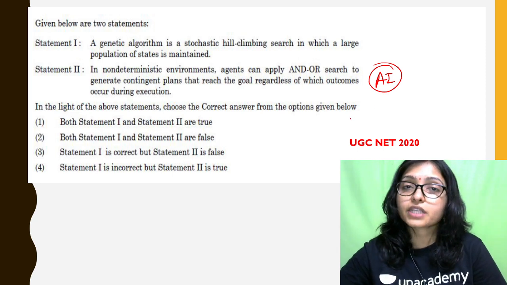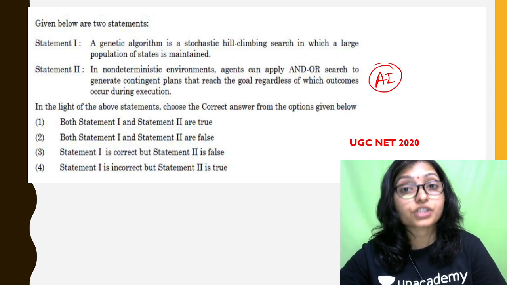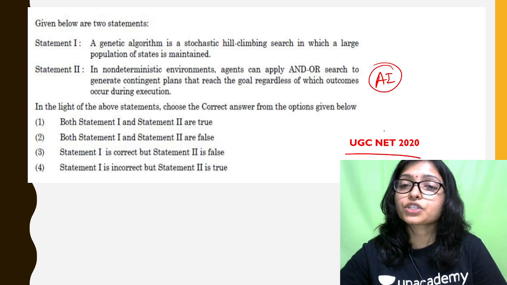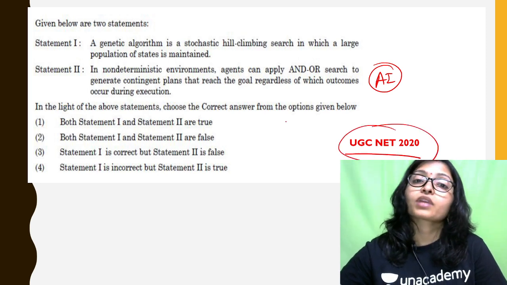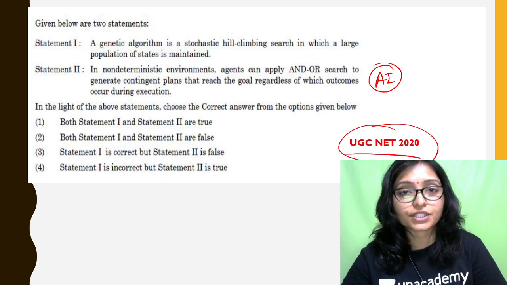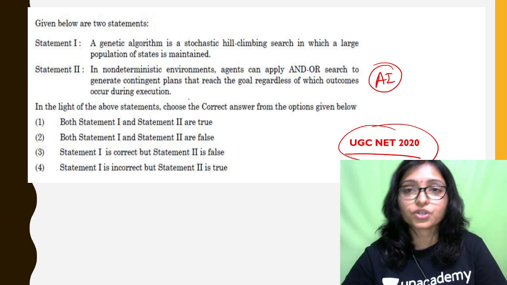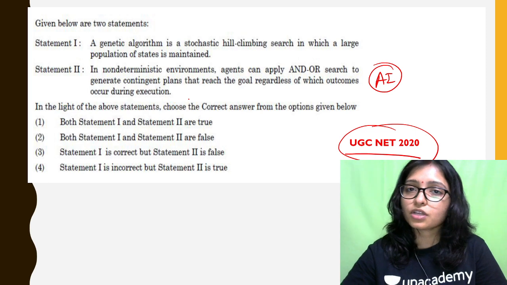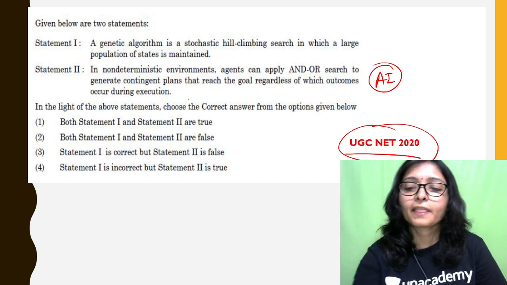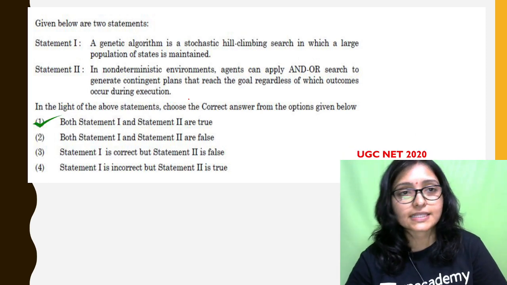Sometimes they ask statement-type theoretical conceptual questions. So, this is a question from 2020. Just read it and try to solve it. If you are able to solve it, if you already know the concept, that is very good. So, just save it, pause the video and try to solve it. Yes, the answer is this.